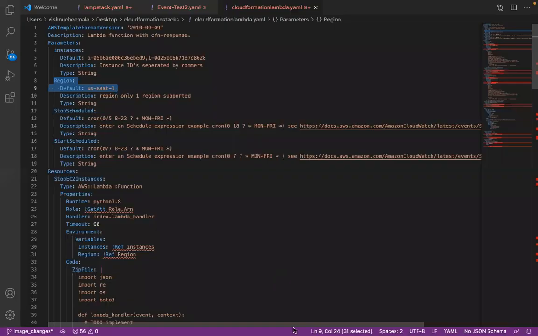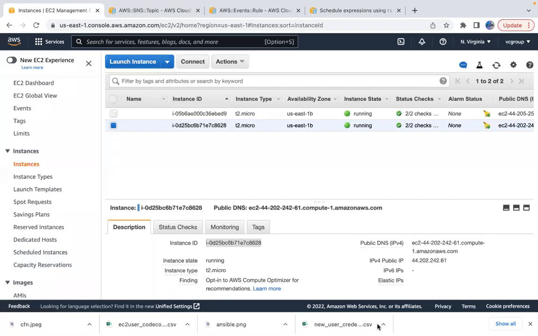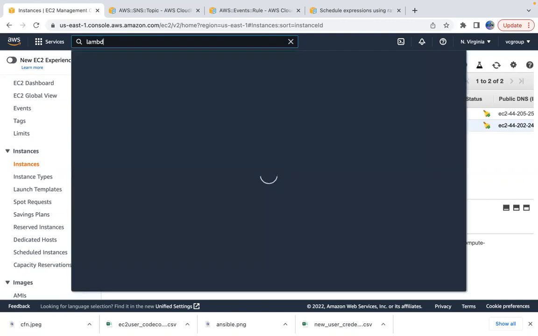Let me go to my AWS account and create a stack. That CloudFormation stack is going to create two Lambda functions and two CloudWatch rules. And we are going to see those two CloudWatch rules as well.